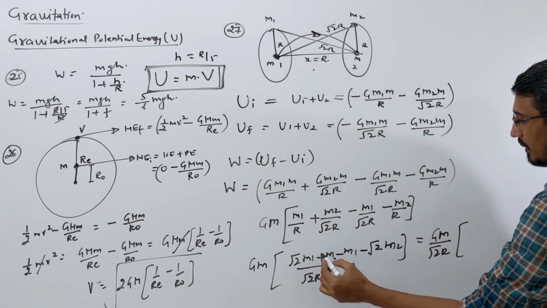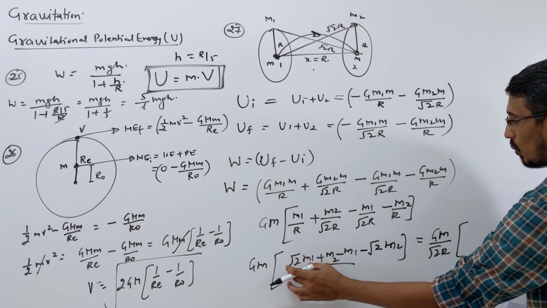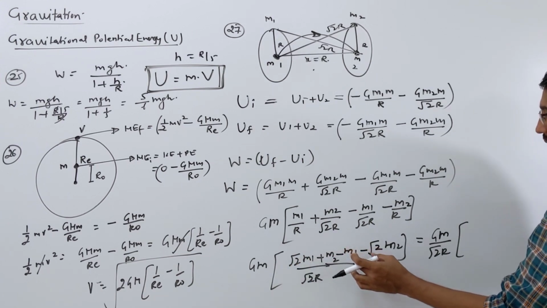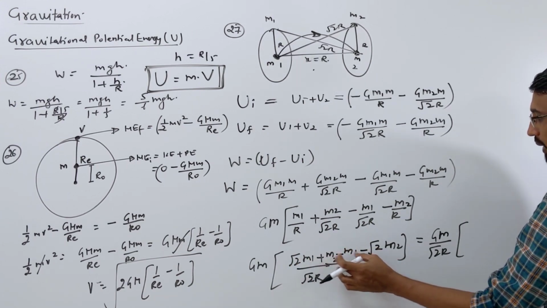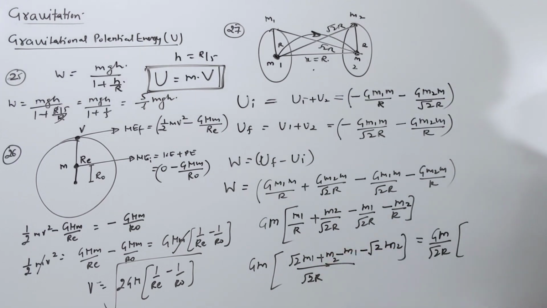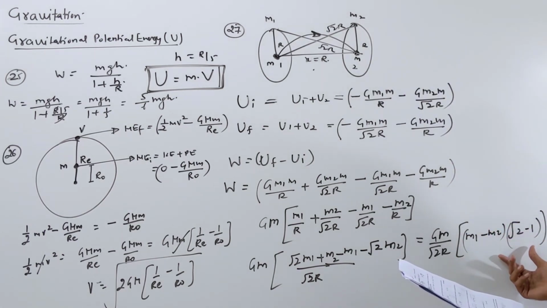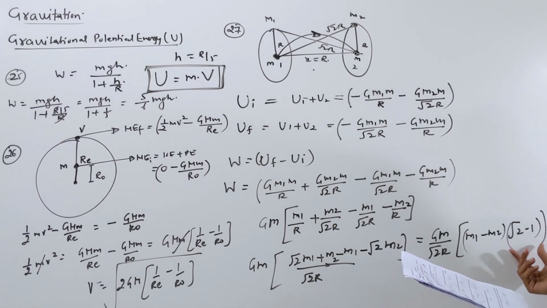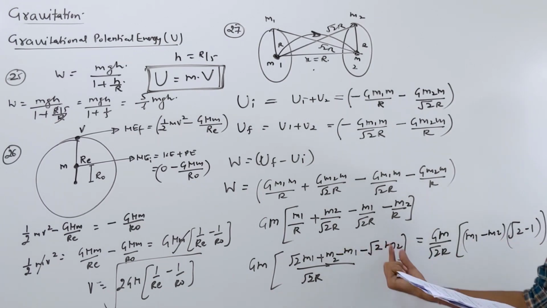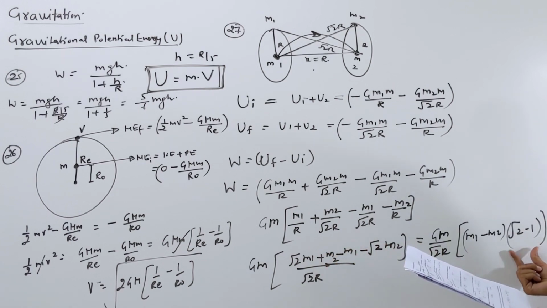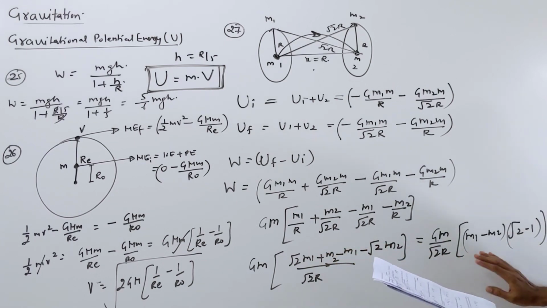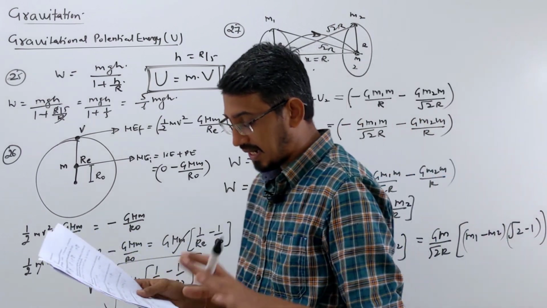Look at this term. These are the same terms only, like root 2 m1 and minus m1, m2 and root 2, this is exactly the same term. So m1 minus m2 you can write into root 2 minus 1. This is matching. You take m1 minus m2 common, the same term, only two terms, root 2 minus 1 upon root 2. This is matching your second option.